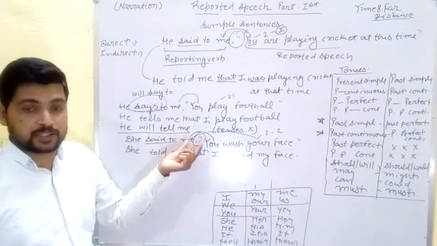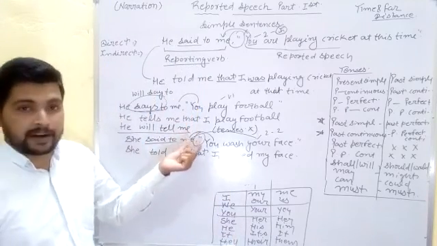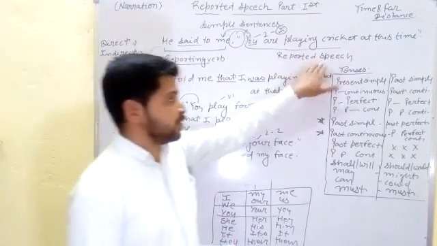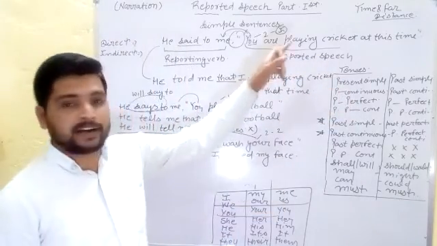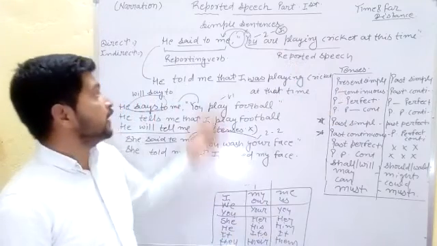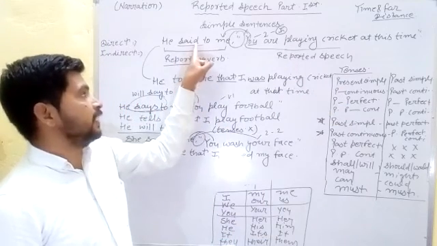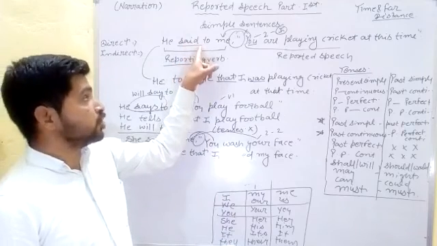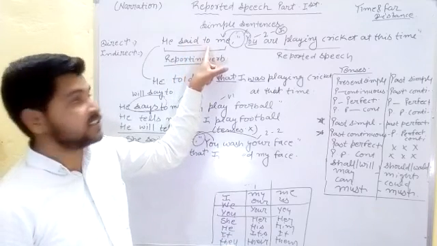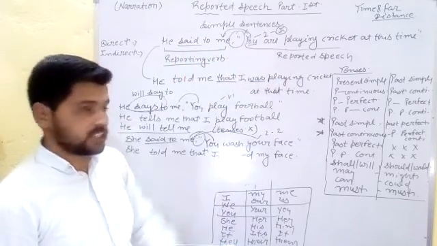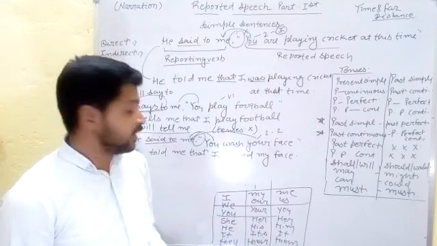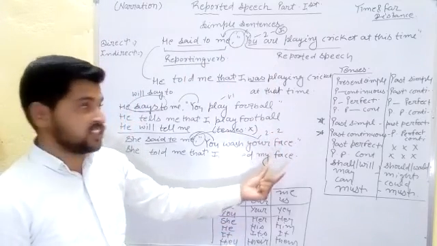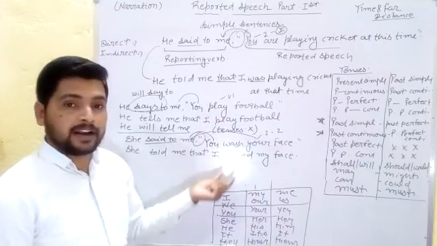Today we studied how we can change direct to indirect speech. There are 3 or 4 major rules: 3 major rules in reported speech according to the tense, pronoun and time and distance. Also a very easy rule: in the reporting verb, if you find said to in past tense, then we change. If we find the future and present tense, we can't change the tenses in reported speech. I think you understand very well what the changes of pronoun and tenses are, and how we can change the sentence from direct to indirect.